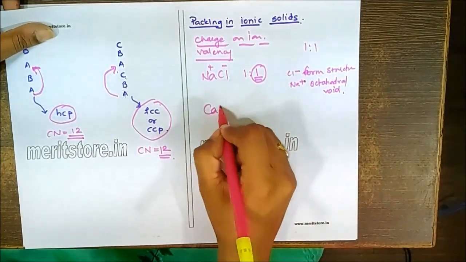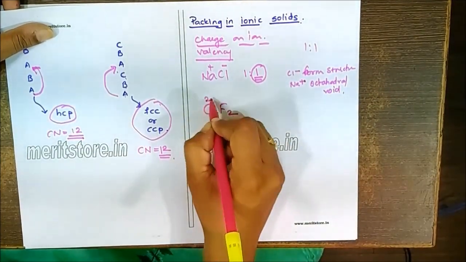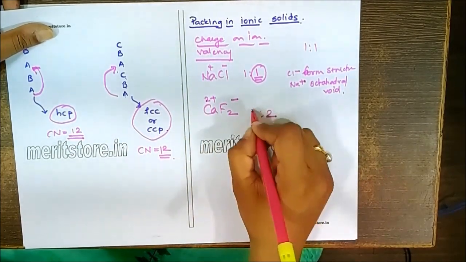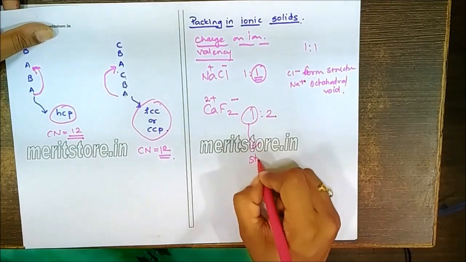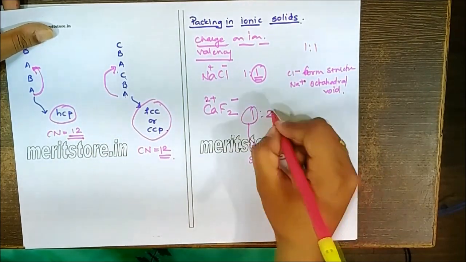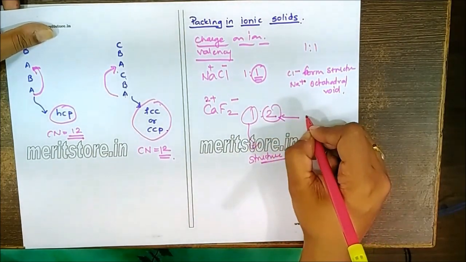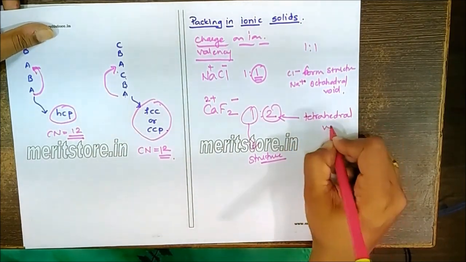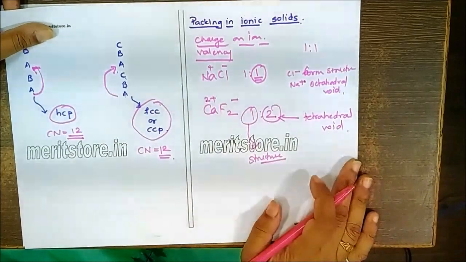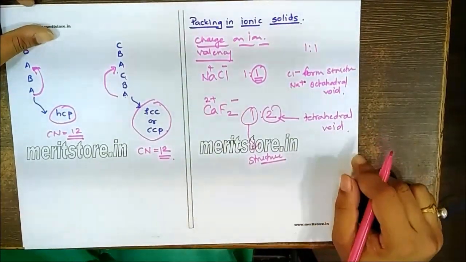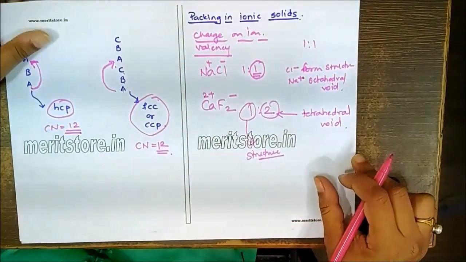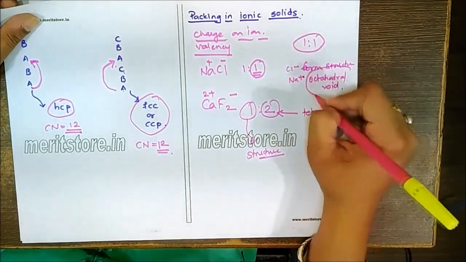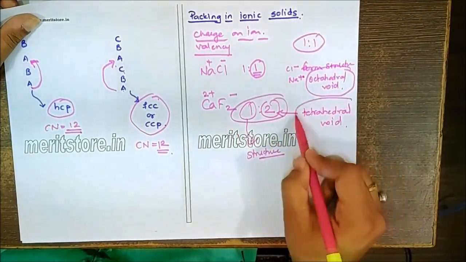But if I take the example of calcium fluoride, calcium is 2 plus and fluorine is minus. The ratio is 1:2. So here the calcium would form the structure and the fluoride ions will occupy the tetrahedral voids, because the ratio is 1:2. So whether the ions are occupying the octahedral void or tetrahedral void, that is to be calculated from this ratio. Usually 1:1 is for octahedral void and 1:2 for the tetrahedral void.